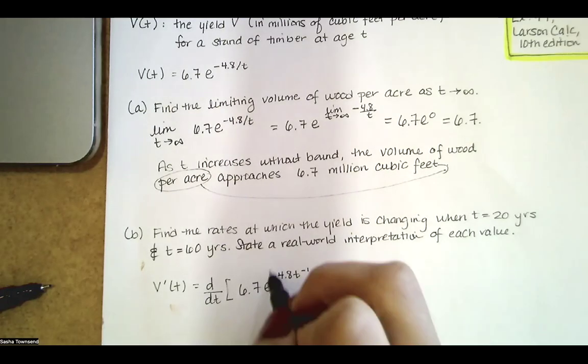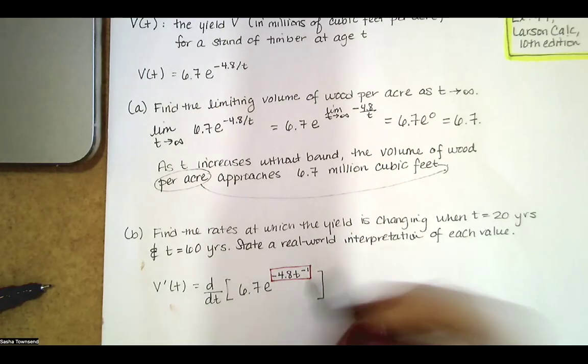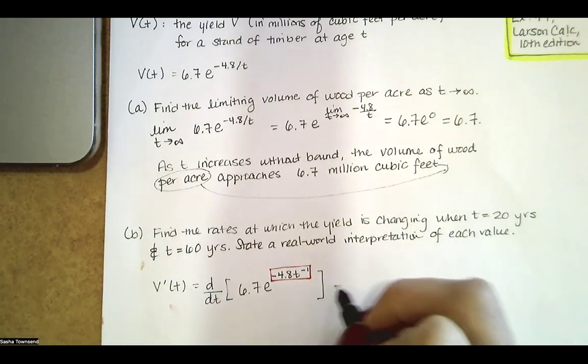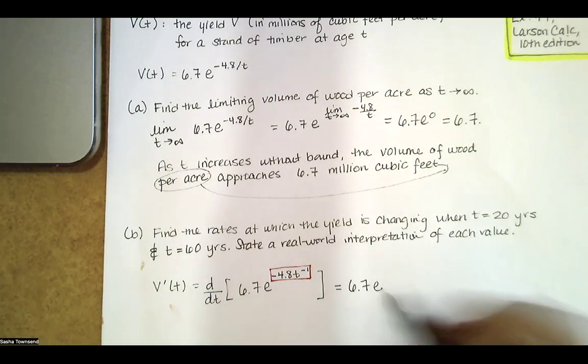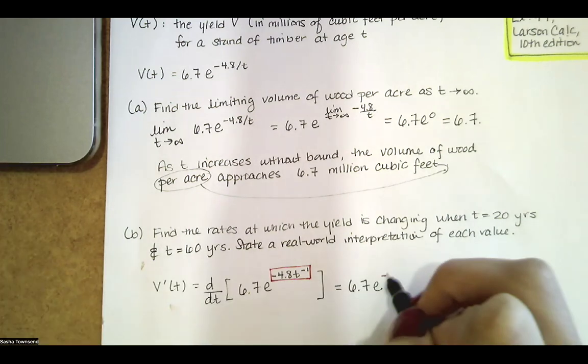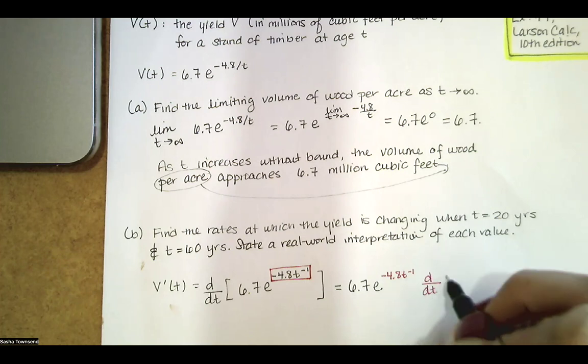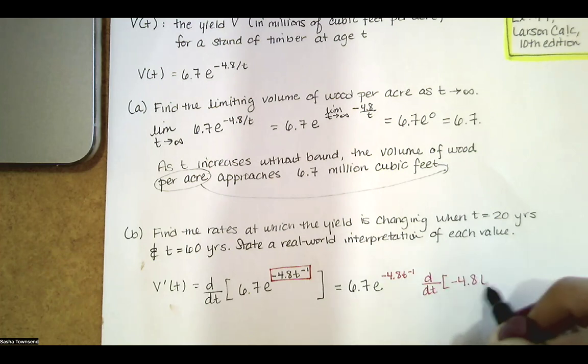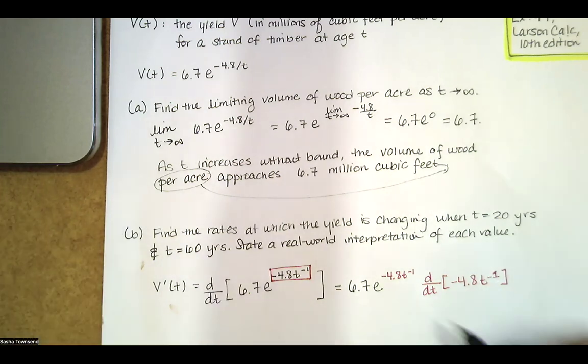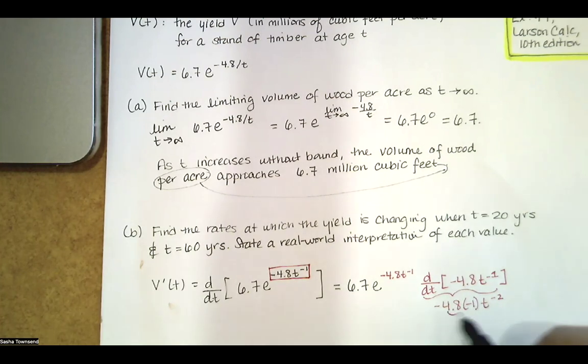We've got this function inside the exponential function. So when we use the chain rule, we'll get the derivative of the outside function evaluated at the inside function, so you don't do anything to it. And then you multiply by the derivative of the inside by the chain rule. And if you're taking the derivative of a constant times t to some power, well, you just get that constant times the power times t to the 1 less power. A negative times a negative is a positive, so this is going to be 4.8 times t to the negative 2, which is 4.8 divided by t squared.